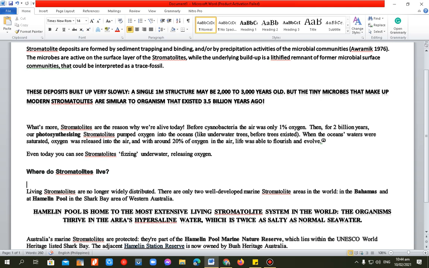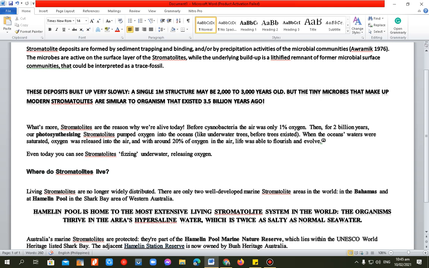Hamelin Pool is home to the most extensive living stromatolite system in the world. Take note of that. The organisms thrive in the area's hypersaline water, which is twice as salty as normal sea water. And Australia's marine stromatolites are protected.